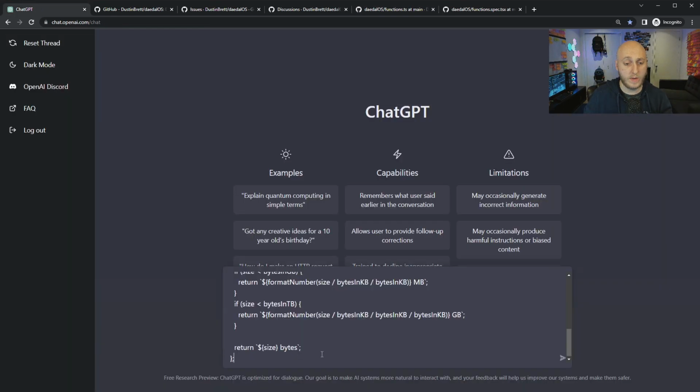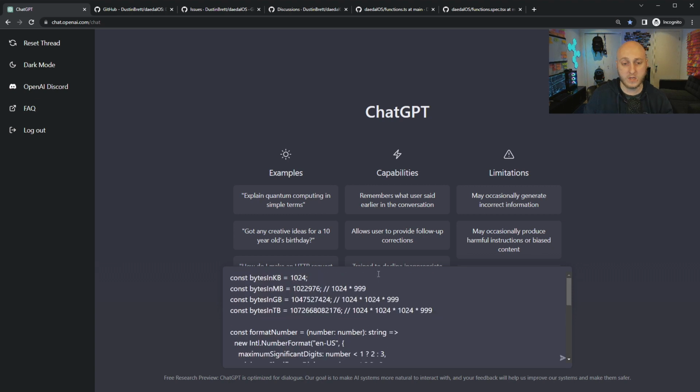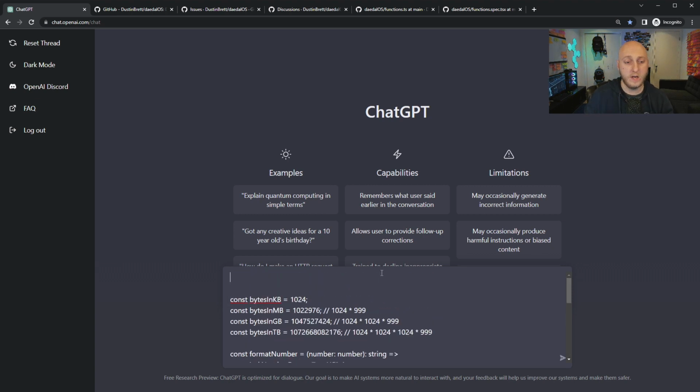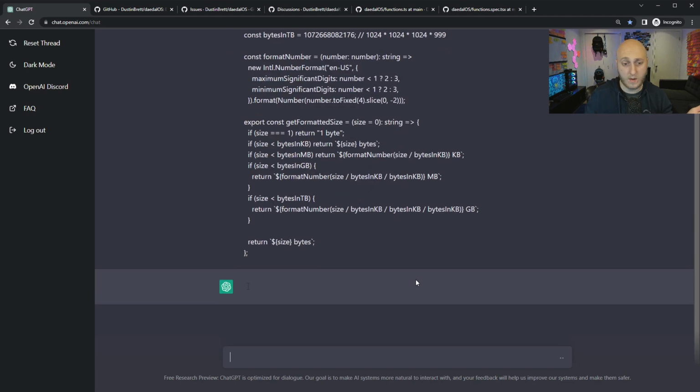So I'm going to paste the code in first, and put some conversation in front of it. The conversation I prepared was: add code to handle terabyte and petabyte sizes. I'm being kind of rough with it because I'm not saying TB and PB, I'm saying terabytes and petabytes. I'm talking in a different language than what's in the code, so it's got to make some connections right there. Let's just do it and see what happens.